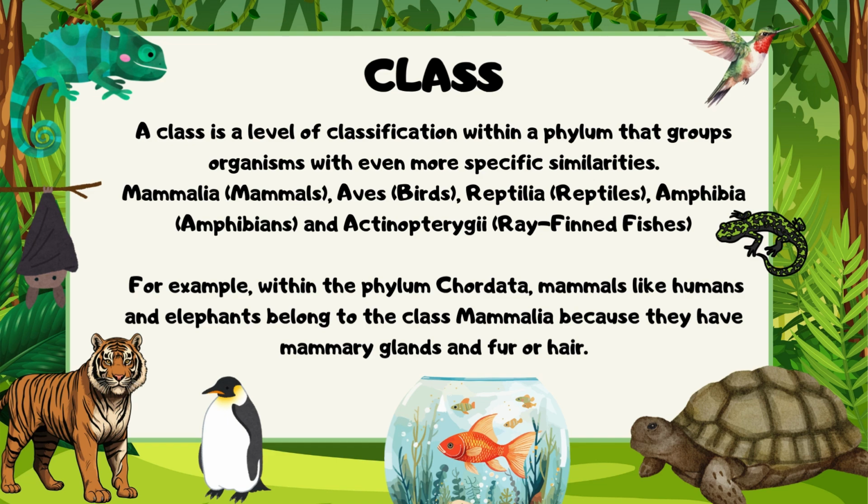Class. A class is a level of classification within a phylum that groups organisms with even more specific similarities. Mammalia, Aves, Reptilia, Amphibia, and Actinopterygii. For example, within the phylum Chordata, mammals like humans and elephants belong to the class Mammalia because they have mammary glands and fur or hair.